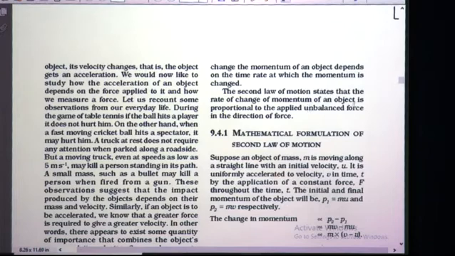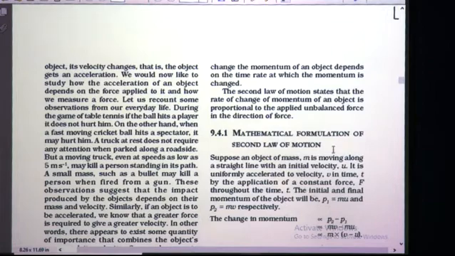The second law of motion states that the rate of change of momentum, means change of momentum per unit time. Change of momentum means final momentum minus initial momentum per unit time. So that is called the rate of change of momentum. The rate of change of momentum of an object is proportional to the applied unbalanced force in the direction of force. So this rate of change of momentum is directly proportional to the unbalanced force applied.